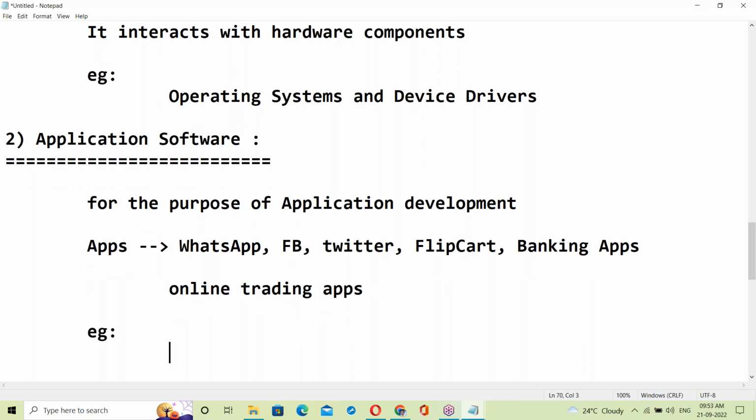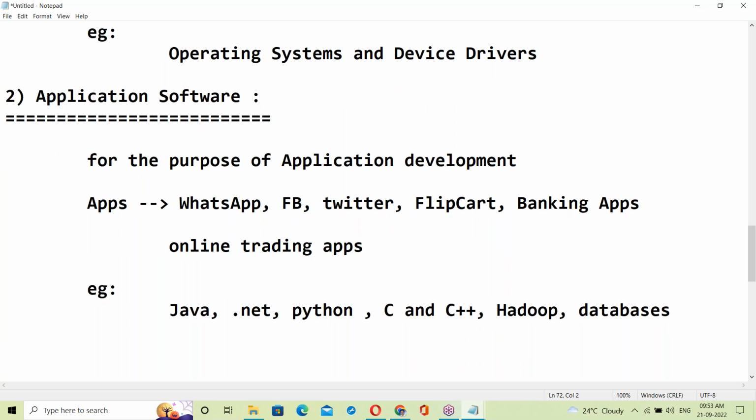The best example of application software is Java. Java is a mostly used application software. Next, .NET, and Python is also application software. Next, C and C++, also application software. Even Hadoop, and some databases, are application software.